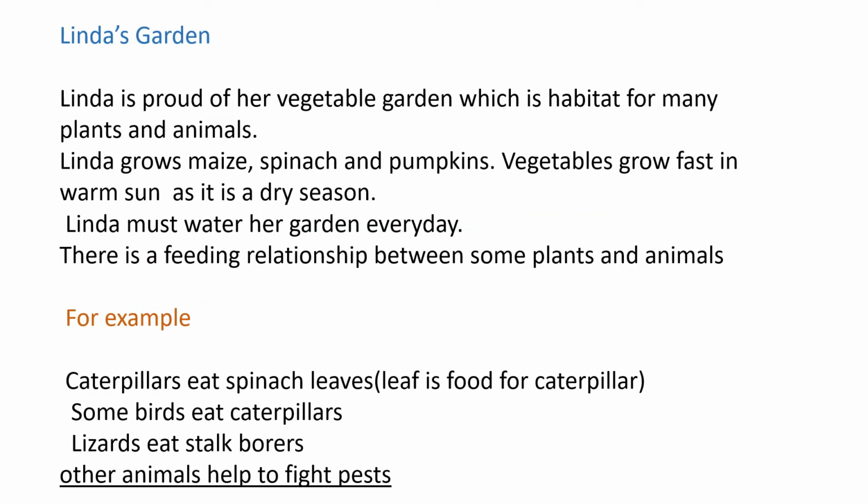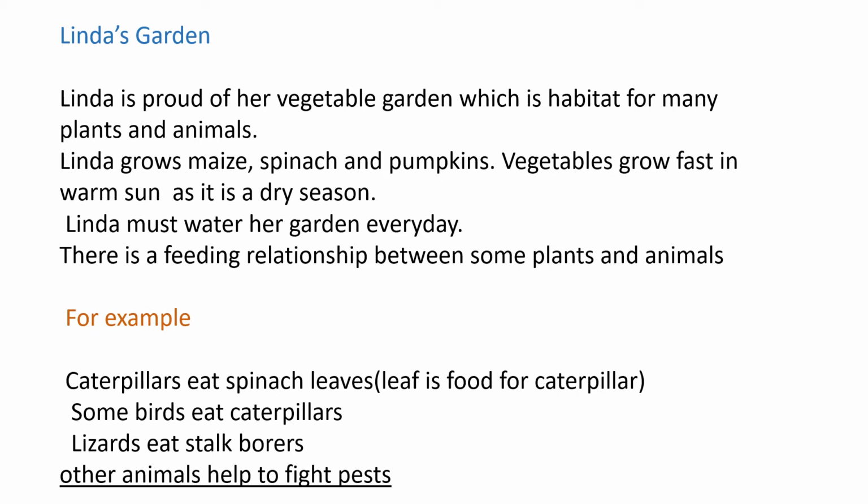Let's study Linda's garden. She has a vegetable garden she is proud of, which is a habitat for many plants and animals. Linda grows maize, spinach, and pumpkins in her garden, and vegetables grow fast in the warm sun as it is the dry season. So Linda waters her garden every day. There is a feeding relationship between the plants and animals in Linda's garden habitat.